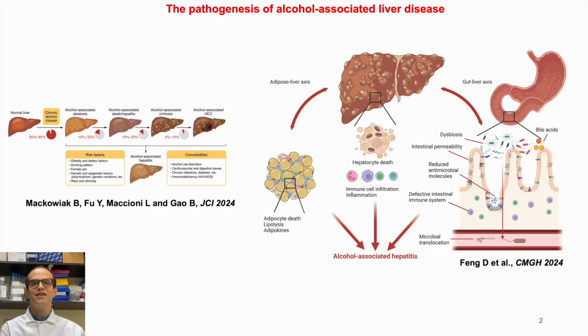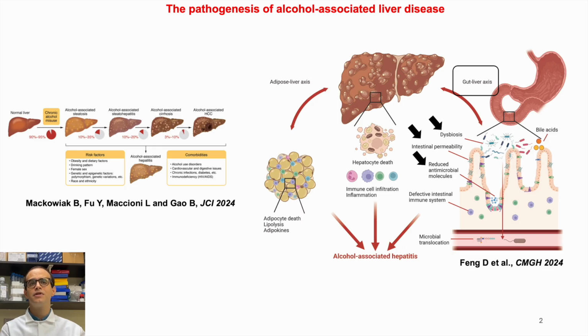Alcohol-associated liver disease is a range of health problems that affect your liver when you drink too much alcohol. This disease can start out mild but get worse over time, leading to serious liver damage. Now, your liver doesn't get hurt just because alcohol touches it directly. It also gets affected through something called organ crosstalk, which means different parts of your body are talking to each other, and in this case, mostly your gut and your liver. This is known as the gut-liver axis.